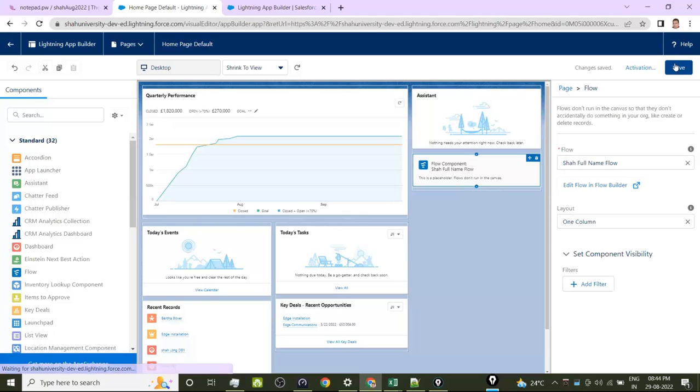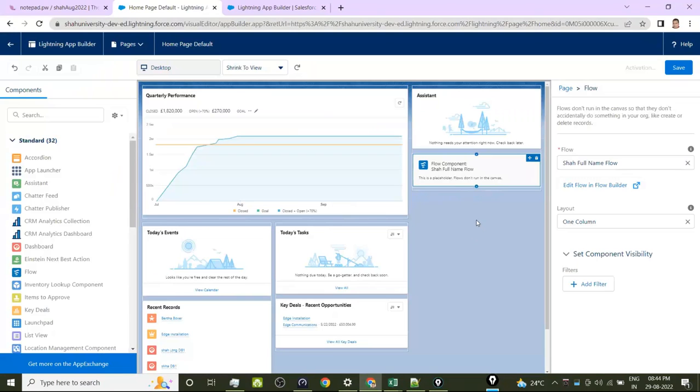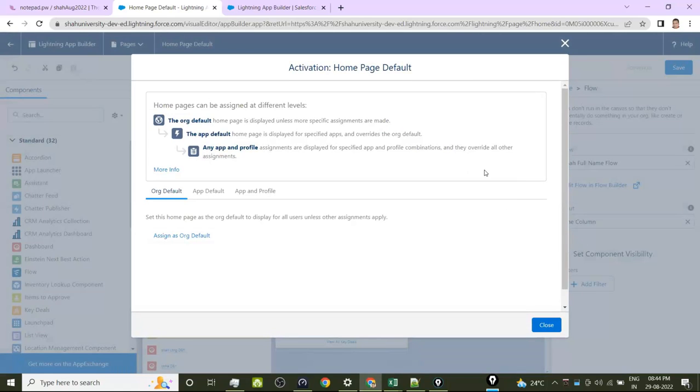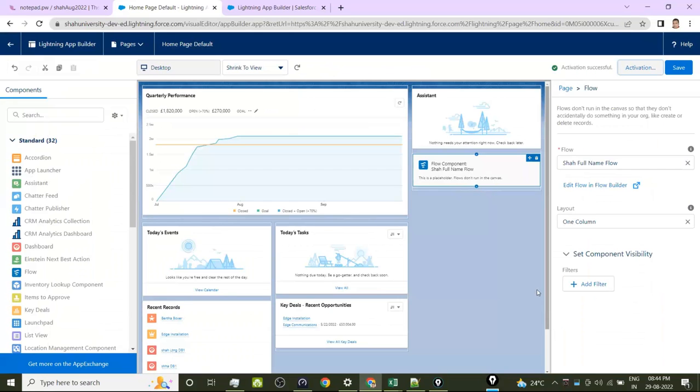So click Save, and it is asking to activate the page, meaning assignment to users' profiles. Org default means for everyone, app default means application level, and there is also profile level. So I will say this is the same for everybody. Save it. So it is effective for everyone's home page.